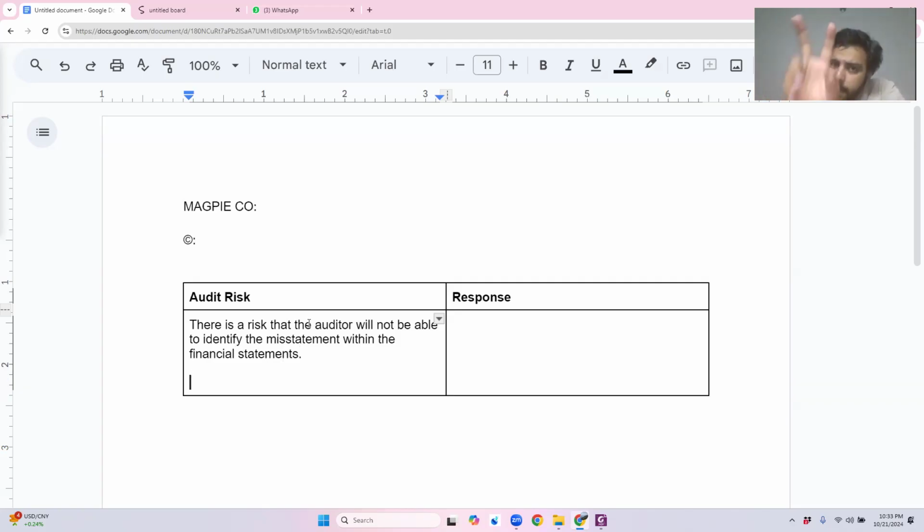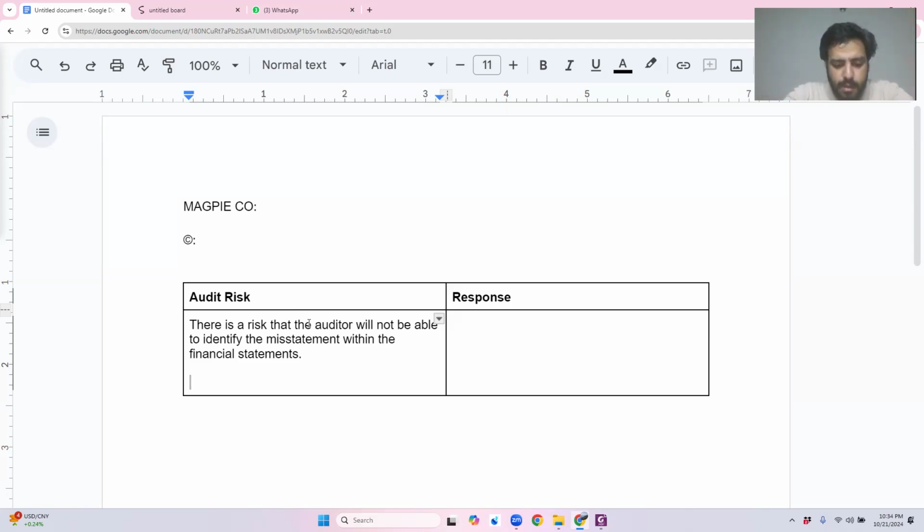What was the second part of always answering my question specific, mentioning the scenario, mentioning the specific standard. But because there is no standard linked with it, I can directly move towards the explanation of why I think that there is a risk. Now, why do I think that there is a risk? Number one reason is that the auditor does not have enough cumulative knowledge. Number two reason is that opening balances of the current year's financial statements may be misstated as well.